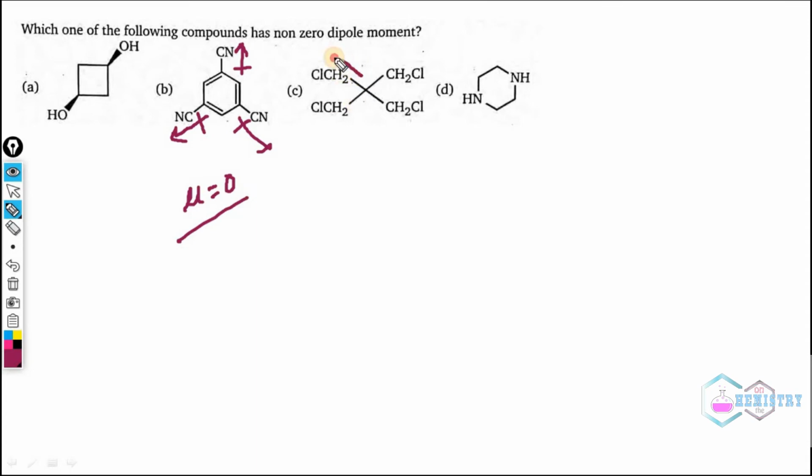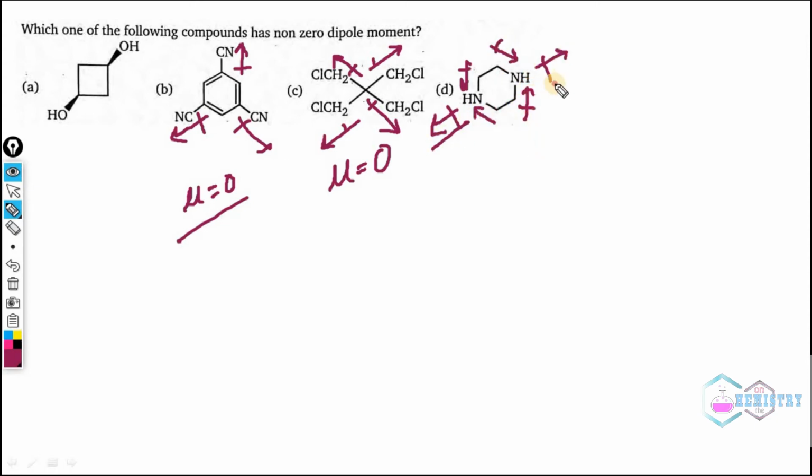This is the same case. 4 dipole moments occur exactly opposite to each other and the resultant will be 0. This is also the same case. The dipole of this bond and this bond will have a resultant dipole in this direction, and this will have a resultant dipole in this direction. So these 2 dipoles will cancel each other and it will be 0. So you all got that these 3 compounds have a dipole moment of 0.